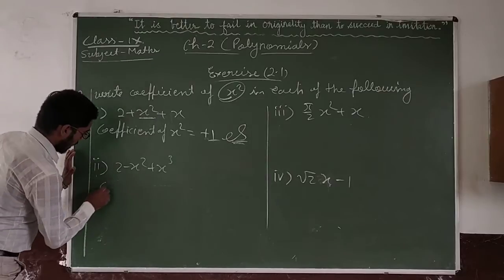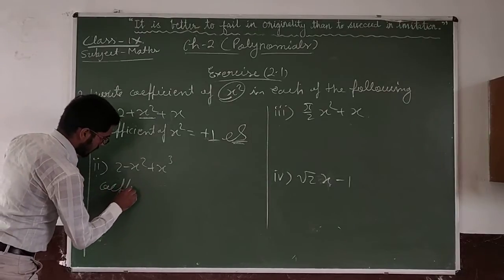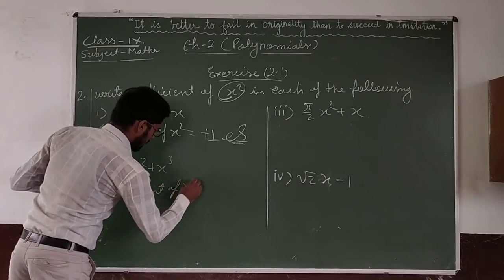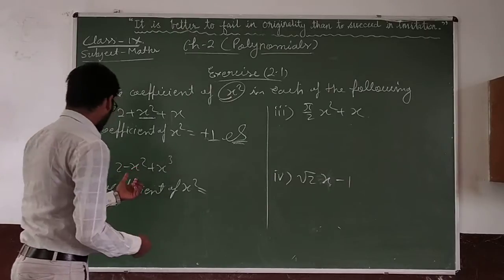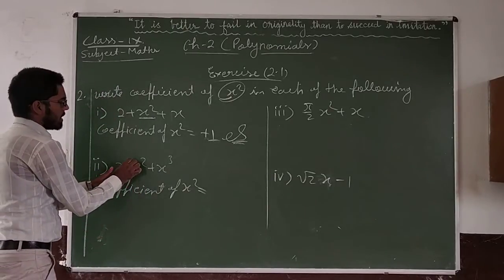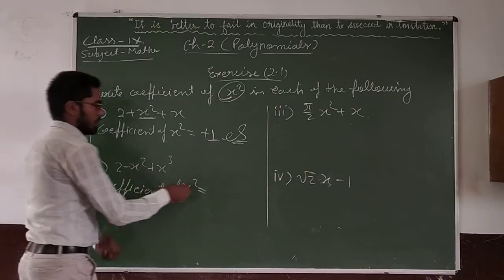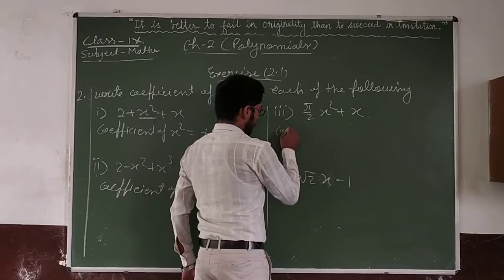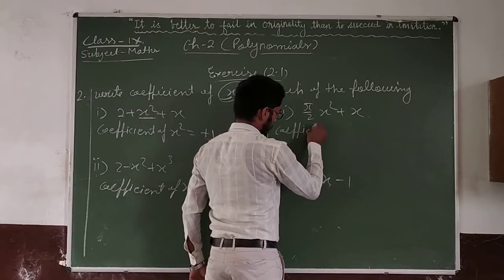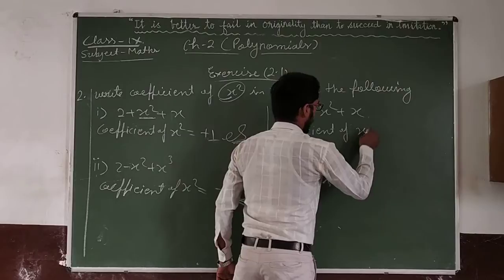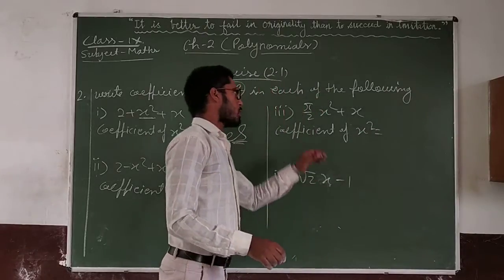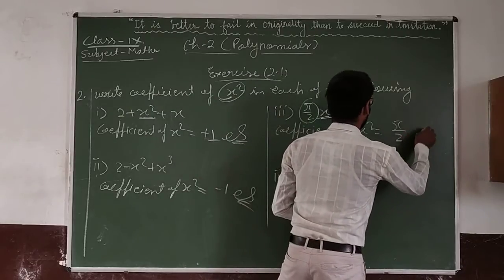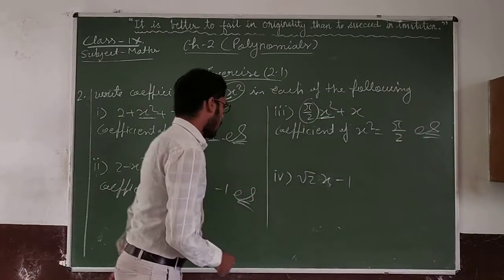Here write the coefficient of x square. Just tell me first, the coefficient of x square here is 1, and on this side minus 1. So the coefficient is minus 1. Okay, clear? Here the coefficient of x square: what is the number with x square? It is pi by 2, pi upon 2. That is your answer.